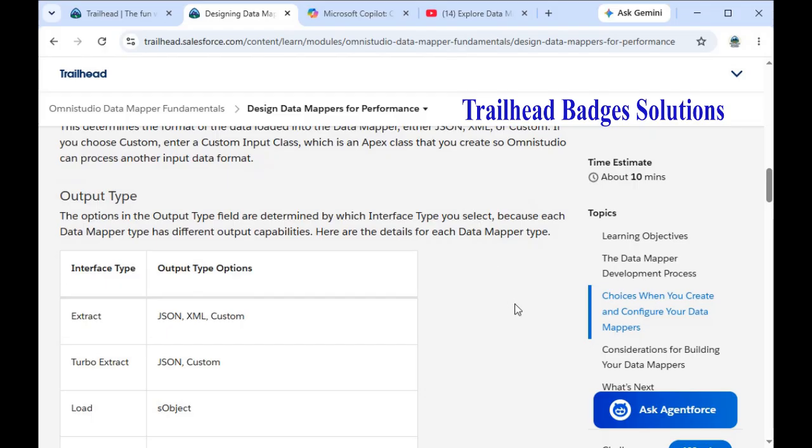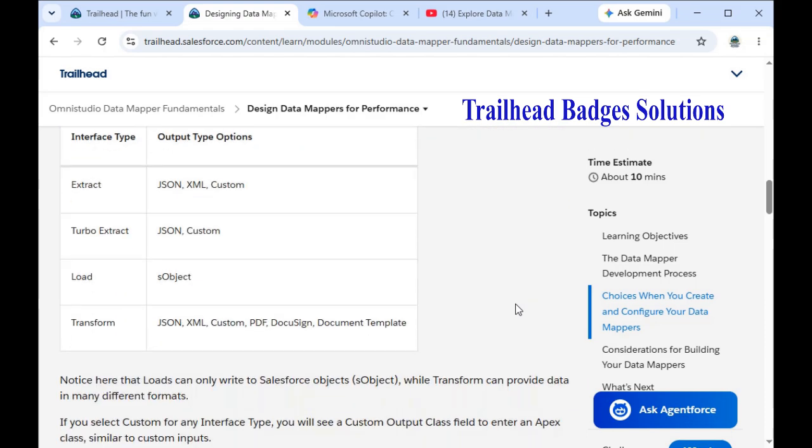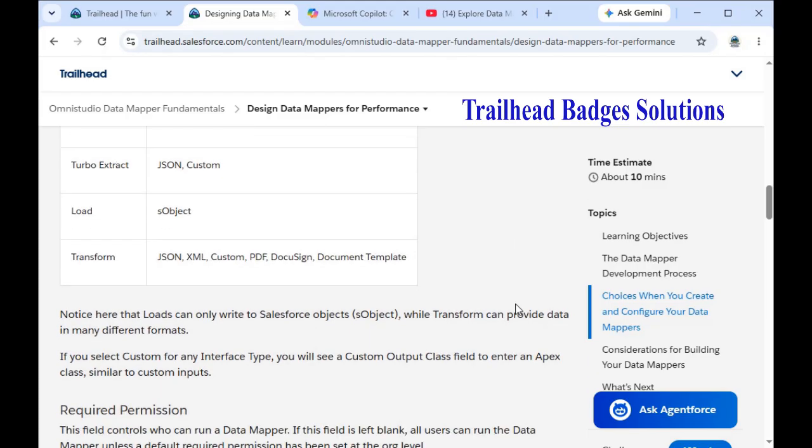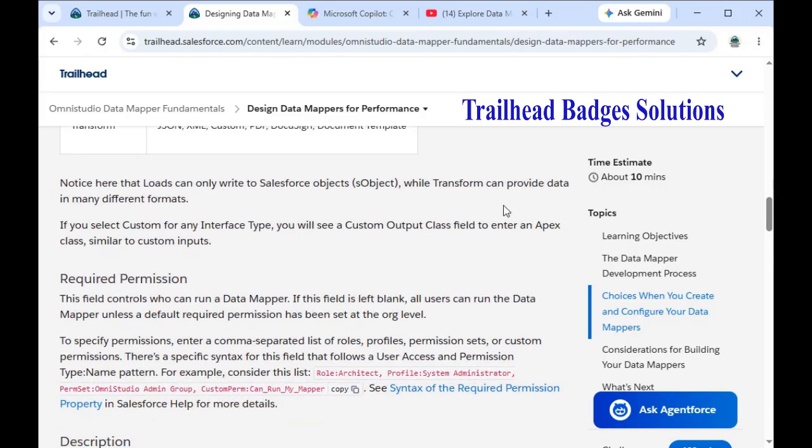Output. The options in the output type field are determined by which interface type we select, because each data mapper type has different output capabilities. Interface output type options: extract will give JSON, XML and custom. Turbo extract will give JSON and custom. Load will give SObject. Transform will provide JSON, XML, custom, PDF, DocuSign and also a document template.